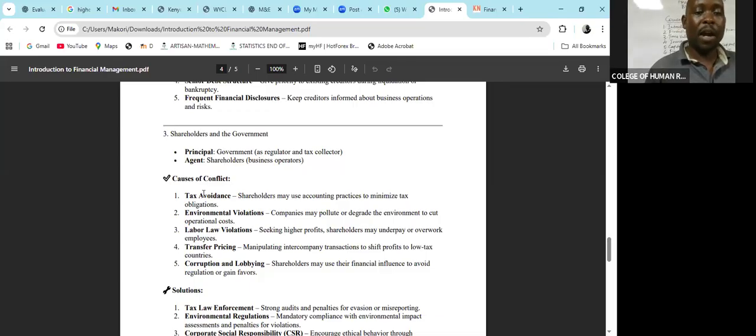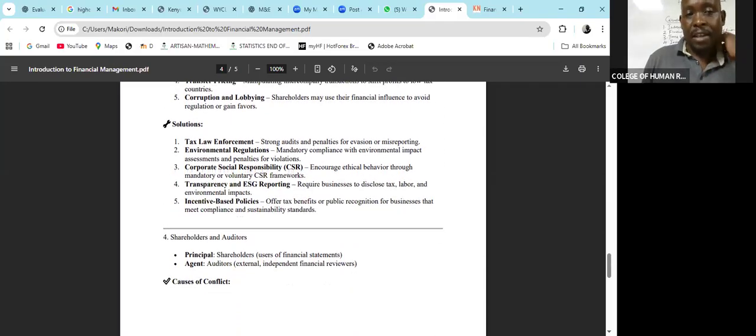So the conflicts will arise on issues to do with tax avoidance. Shareholders are not remitting the amount of tax they are supposed to. Environmental violations, you are operating the business and then your business is polluting the environment. Lack of observation of the labor laws, you are mistreating your employees and all that. The transfer pricing, manipulating the intercompany transactions, and also corruption and robbing. So basically, those conflicts will be solved in the following manner: enforcing the tax